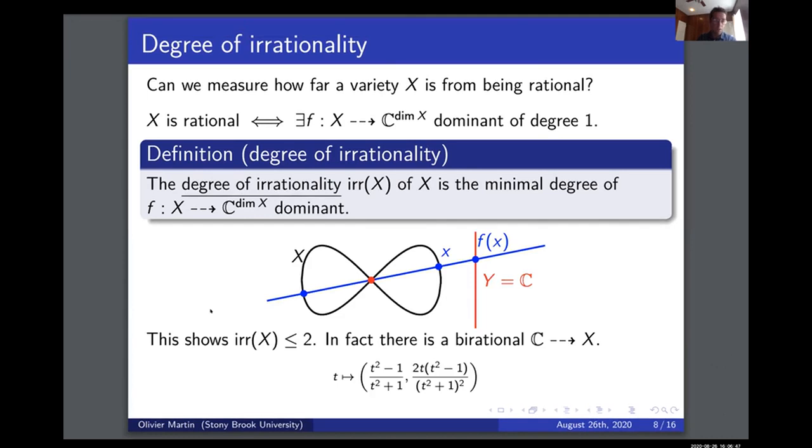So let's look at, for instance, the example of the lemniscate of Gerono. I was taking the red point over here. If instead I take the red point to be the singular point, then I get a 2-to-1 rational map onto the line. So this shows that the degree of irrationality of this lemniscate is less than or equal to 2. But in fact, it turns out that the lemniscate is actually rational. So here's the rational parameterization for this lemniscate. So in fact, the degree of irrationality of the lemniscate is equal to 1. It does admit a degree 1 rational map. Basically there's an inverse to this map, but I'm not going to write this out, of course.